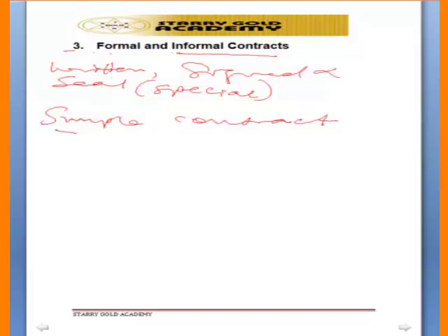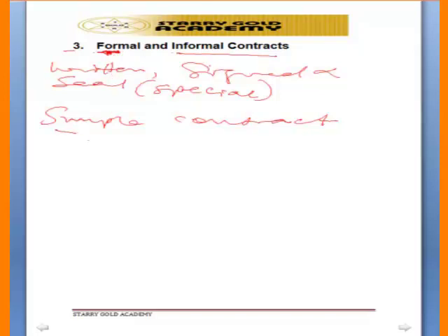Whereas in special contract or formal contract, a party may fulfill his own side, while the other party may not even promise anything. But the contract is binding on any party that has given a promise, okay? And the other party that has not given any promise can at the same time sue the party that has given a promise to fulfill his promise under the contract, because the contract has been written, signed and sealed.